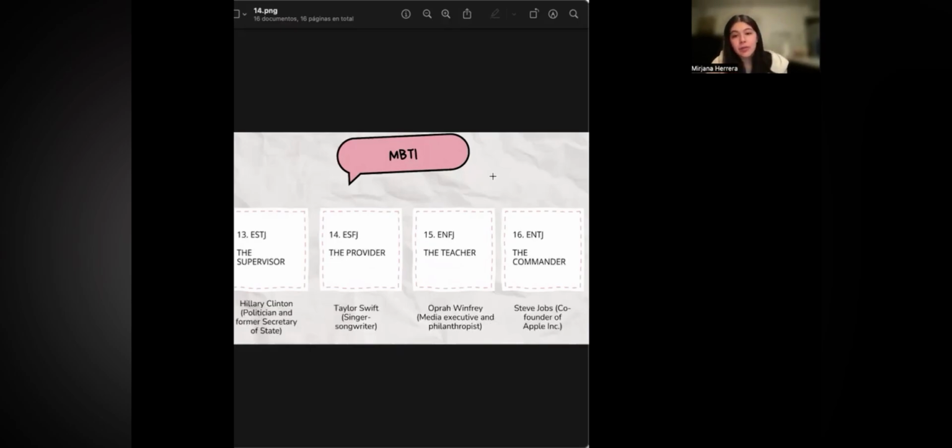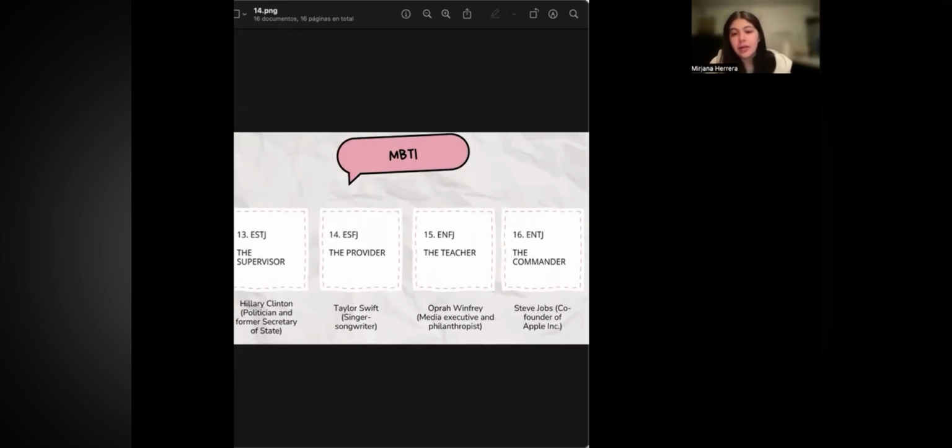The next one is the supervisor, and the supervisor is a person who is always very warm, very sociable, and very conscientious. This person is always focused on the needs of others, and they are very attentive to relationships, and focused on creating a positive environment with others. So I put here as an example Hillary Clinton, who is a politician, former Secretary of State of the United States. And then it's the provider. The provider is a person who is, oh,